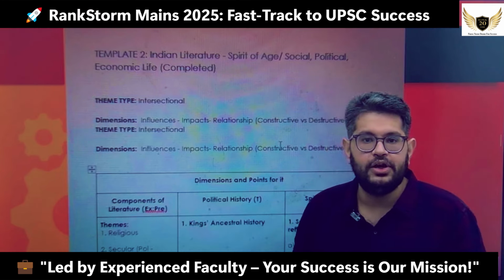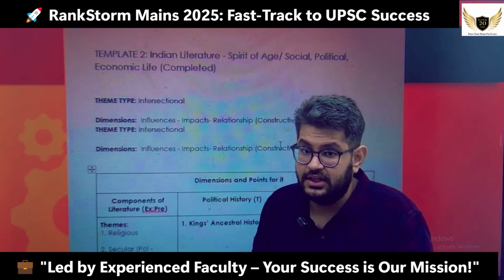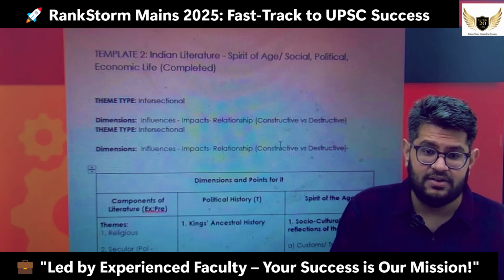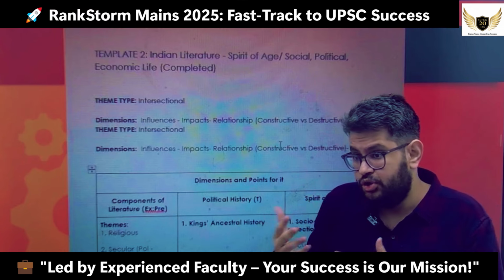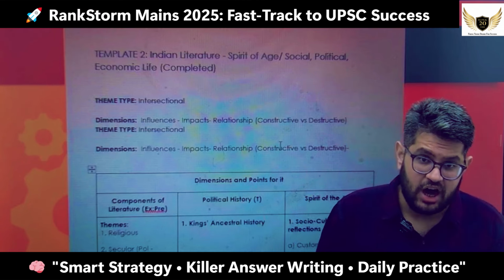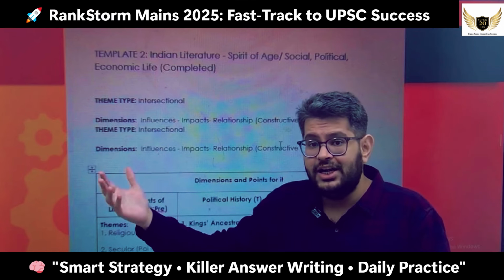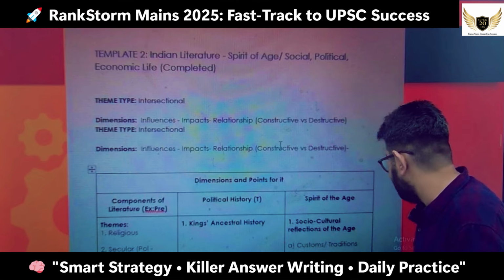The first component of literature is theme. What is the book written on? Is it a religious book? Is it a biography? Or is it a secular text? Arthashastra is a secular text, but for example Mudrarakshasa or Vishakhadatta's book, these books are actually romantic or related to daily activities. So these themes are going to help you in answering the questions.